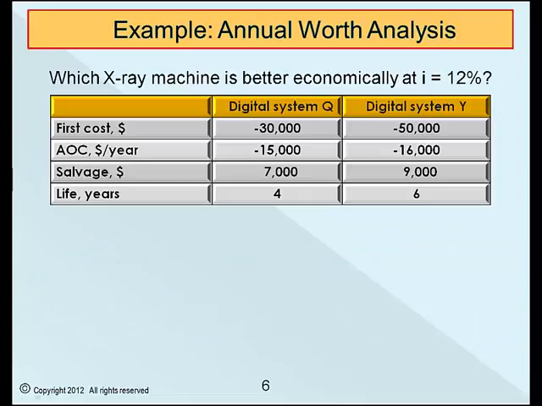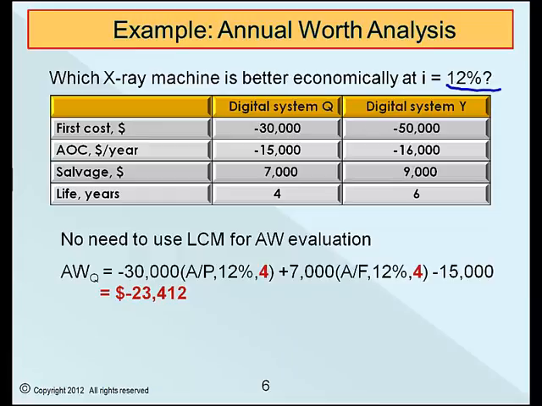Here is a complete annual worth evaluation of two different life systems. The P, AOC, S, and N estimates for the two systems are made. We want to calculate the annual worth at 12% per year. For System Q, which is a 4-year life X-ray system, the first two elements of this annual worth relation determine the capital recovery amount, while the last amount of minus $15,000 is the AOC. The total annual worth for Q is minus $23,412. This is the CR and the A amount added together.